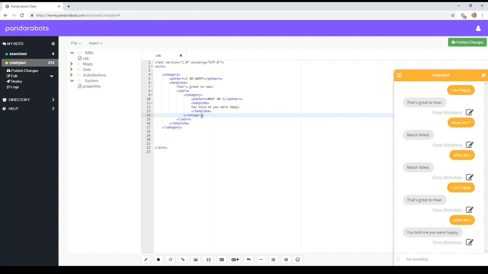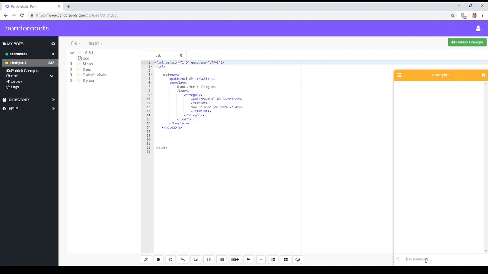That's really useful. You probably wouldn't want to hard code a word like happy in there though, so let's put I am star. Now we won't put that's great to hear because I'm going to say I am sad. So let's try something like thanks for telling me. What am I? You told me you were star. So you kind of use it like any other category. Now if we try this, I am sad. Thanks for telling me. What am I?